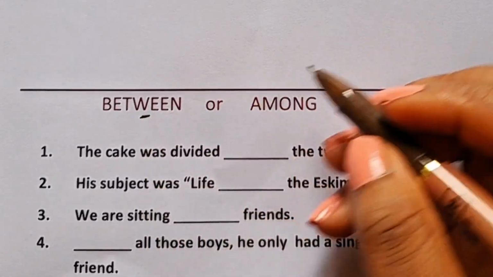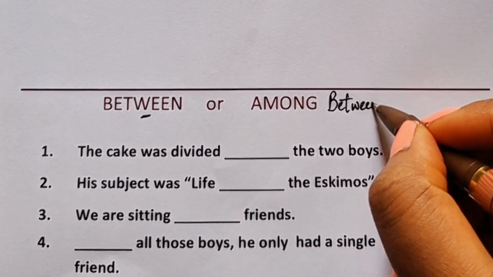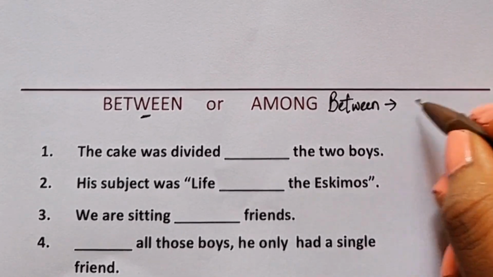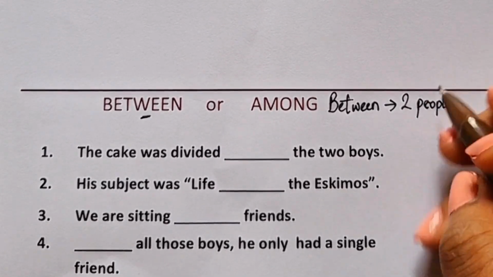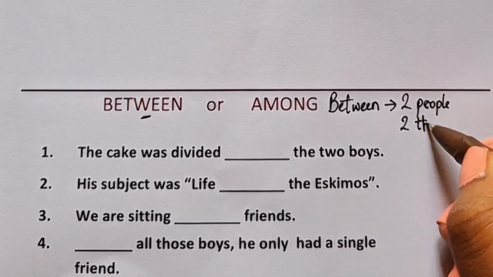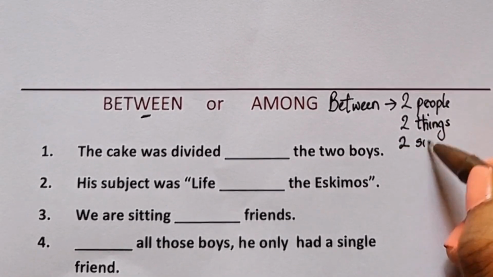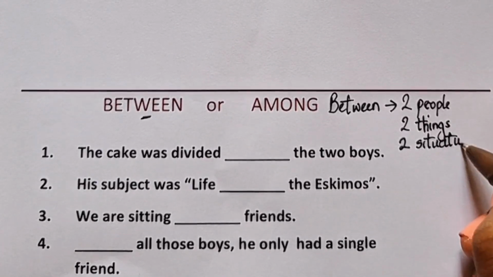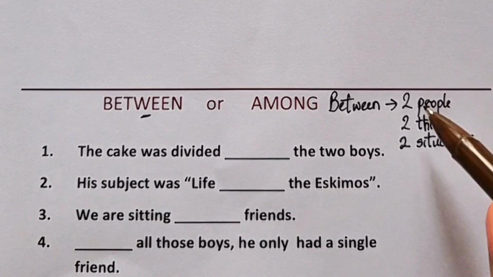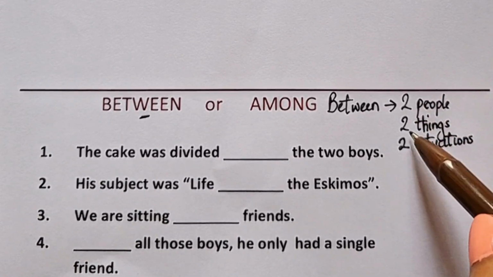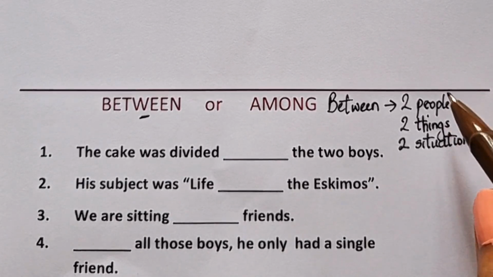So when we talk about between, it is used when two people, two things, or two situations are being discussed. So when we have two people or two things or two situations being talked about in a